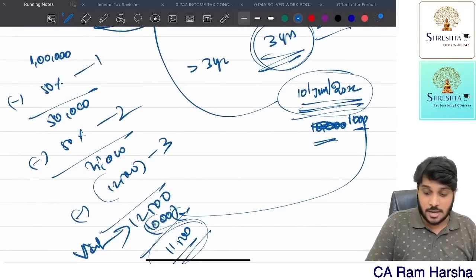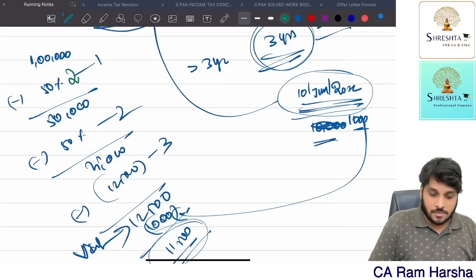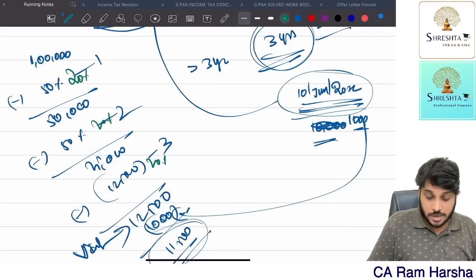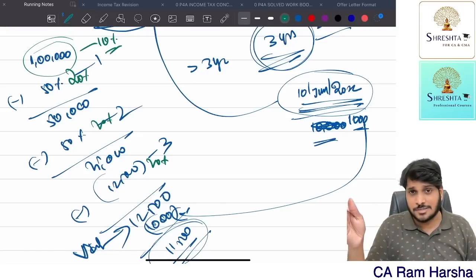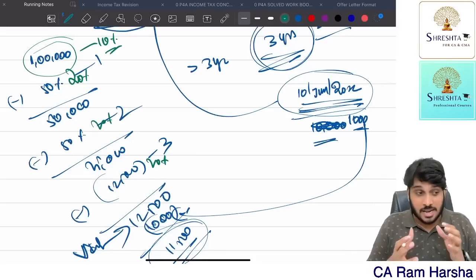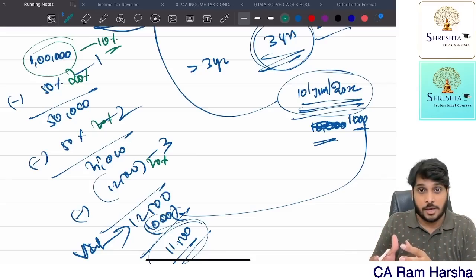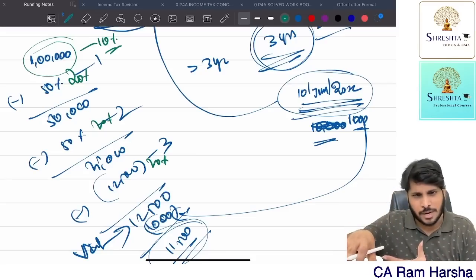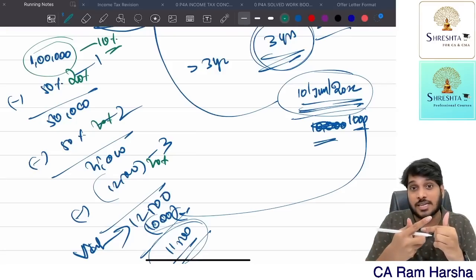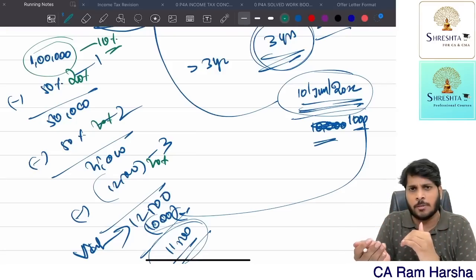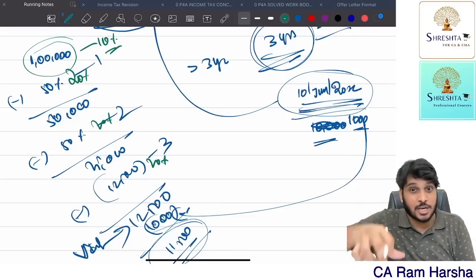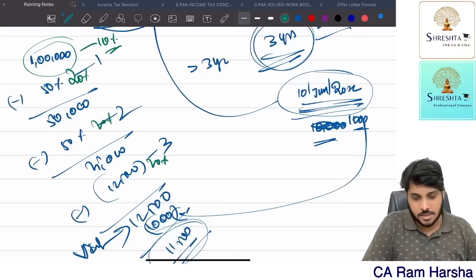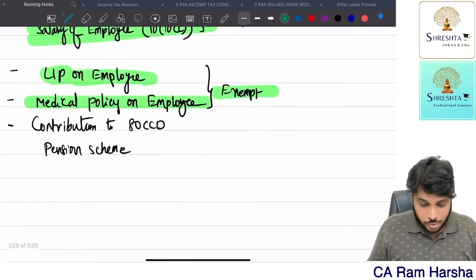Suppose if it is a motor car, then instead of 50%, we will calculate 20%, 20%, 20%. If it is any other asset, SLM 10%. SLM basis means what? On original cost, we will calculate 10%, 10%, 10% for 3 years. So when a company sells any movable asset to an employee at a certain price or zero, free, whatever, how to arrive at the value of the asset given to the employee? Very simple. Computer and electronic items, 50% on WDV basis reduced for every completed year of ownership with the company. I hope I am giving you clarity.